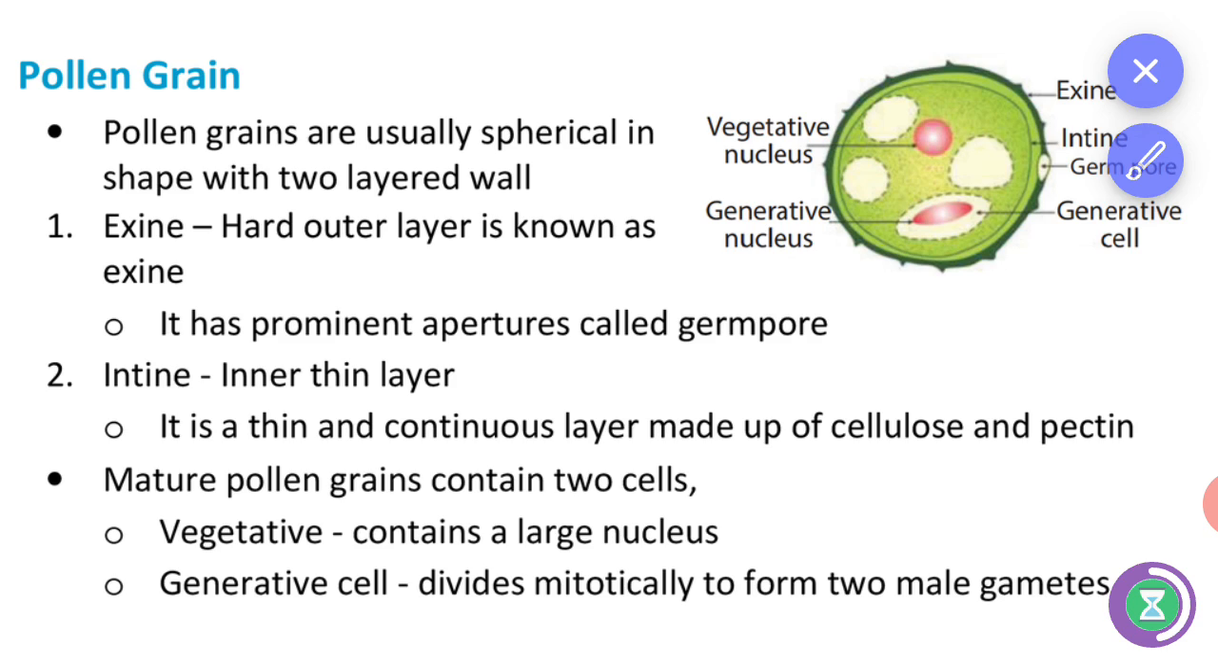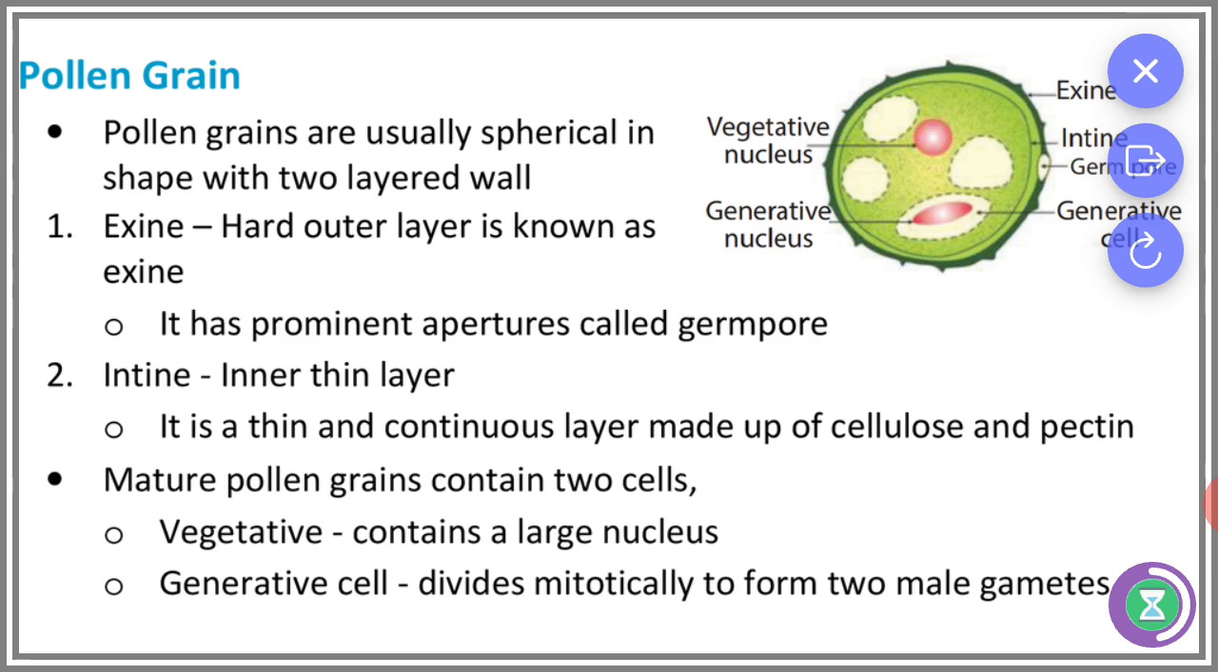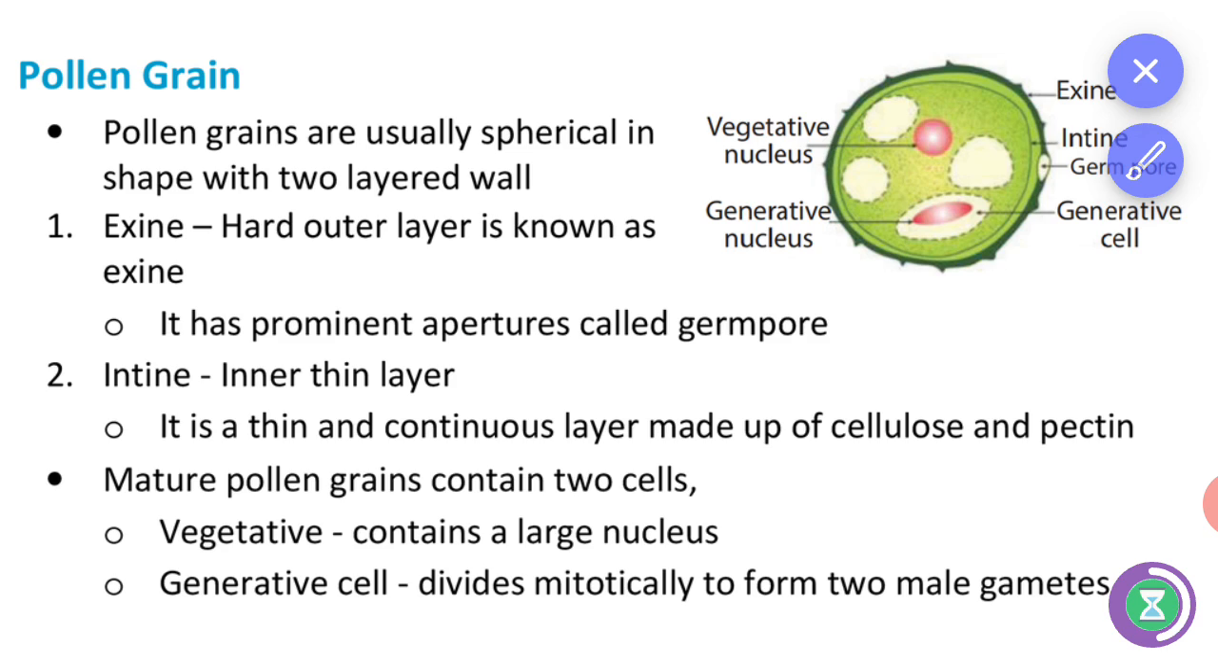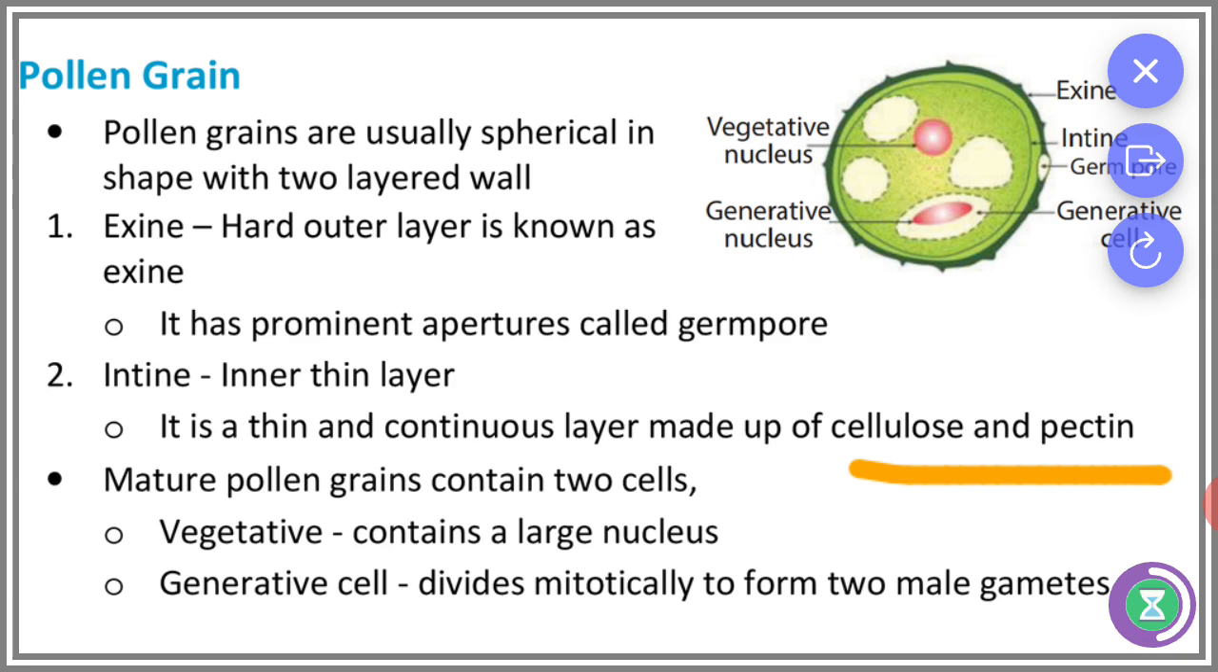And it has a permanent aperture, a permanent pore, which is called the germ pore. And the intine is the inner layer. It is a thin and continuous layer made up of cellulose and pectin.